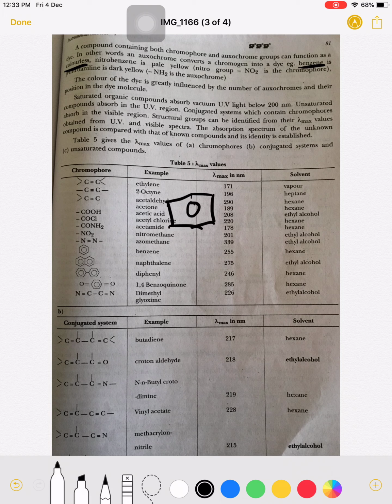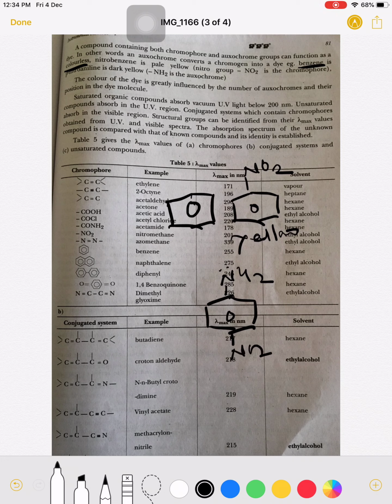But if I put the NO2 functional group on the benzene ring, that is nitrobenzene, so it becomes a pale yellow color. So the color of this NO2 group is yellowish. And again, if I put an NH2 group into that molecule, that is para-nitroaniline.